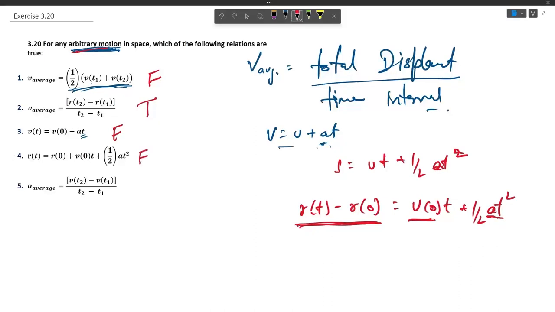Now in the fifth option we have average velocity equals velocity at time t2 minus velocity at time t1 divided by the time interval. This again is the very definition of average velocity, so this is correct always.